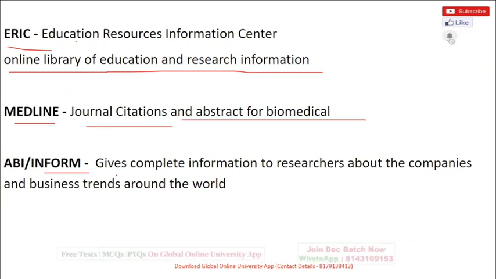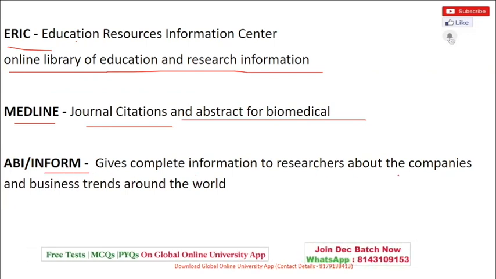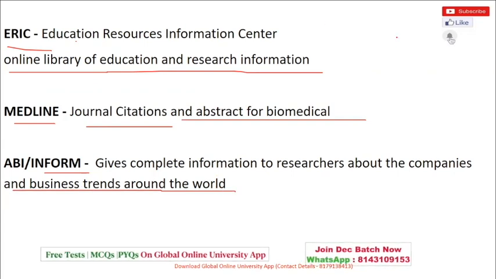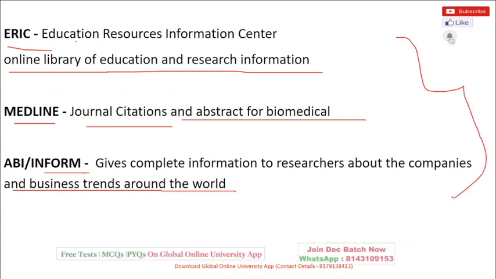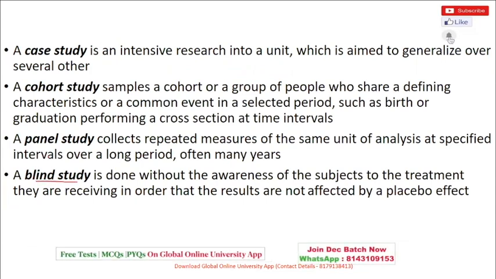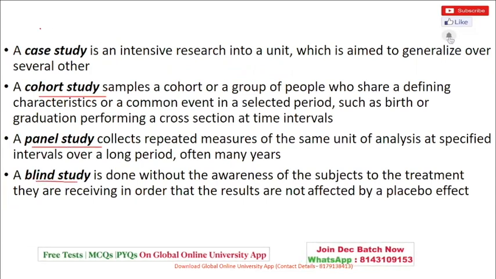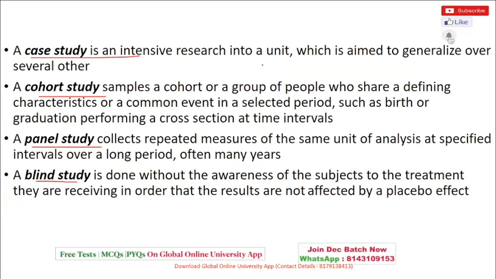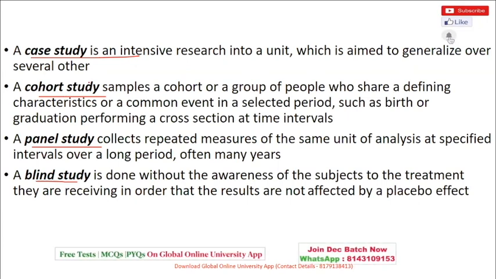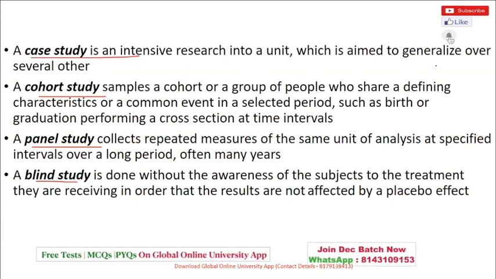ABI/Inform gives complete information to researchers about companies and business trends around the world. So you just have to keep this in mind in the form of ICT. Then there was a question, not on a specific topic, wherein you include: what is a blind study, what is a panel study, what is a cohort study, and a case study. A case study gives you a basic generalized aim, which aims at generalized things.